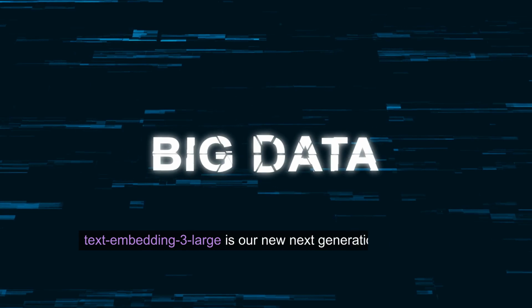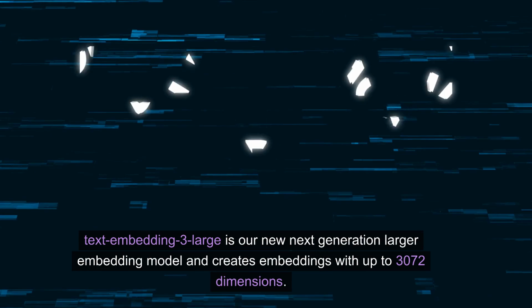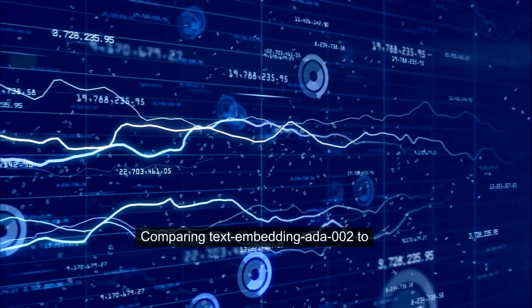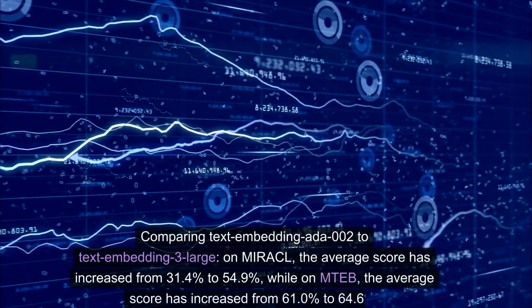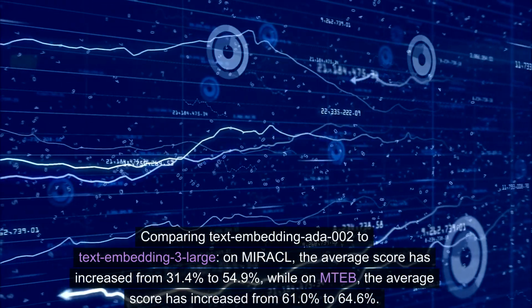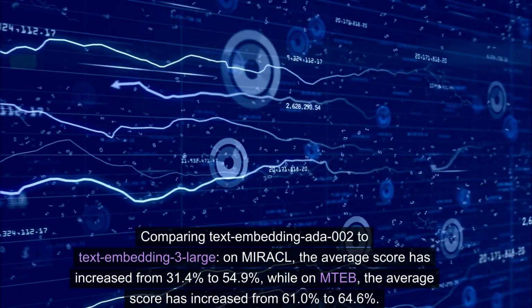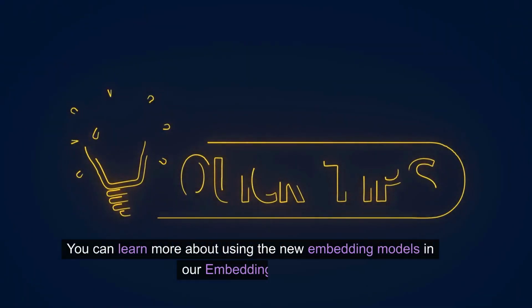Text Embedding 3 Large is our new next-generation larger embedding model and creates embeddings with up to 3072 dimensions. Stronger performance. Text Embedding 3 Large is our new best-performing model. Comparing Text Embedding ADA 002 to Text Embedding 3 Large, on MIRACL, the average score has increased from 31.4% to 54.9%, while on MTEB, the average score has increased from 61% to 64.6%. Text Embedding 3 Large will be priced at $0.00013 per 1K tokens. You can learn more about using the new embedding models in our embeddings guide.